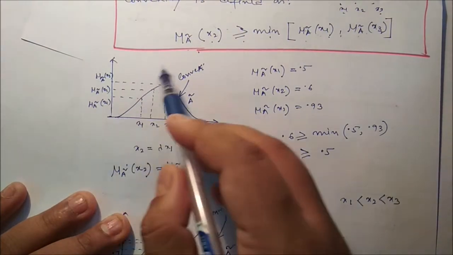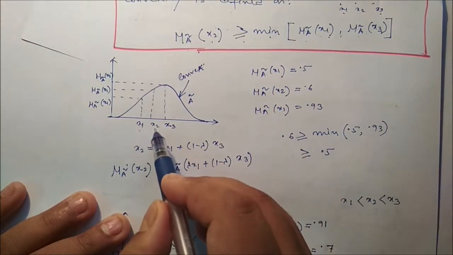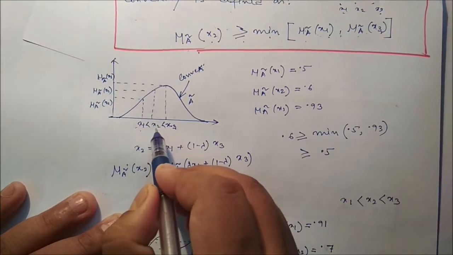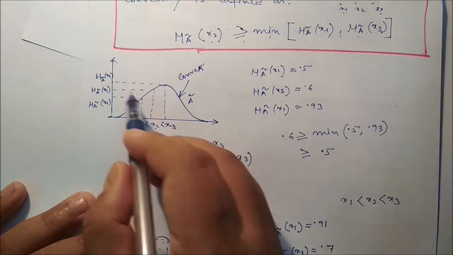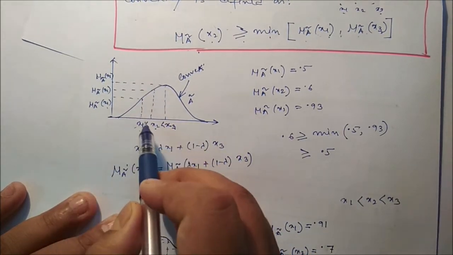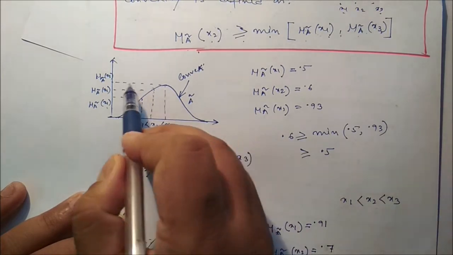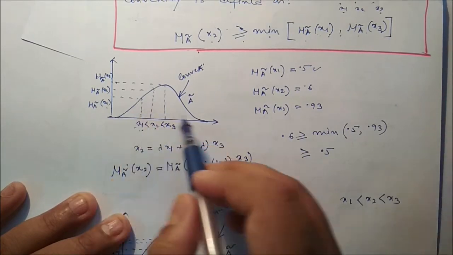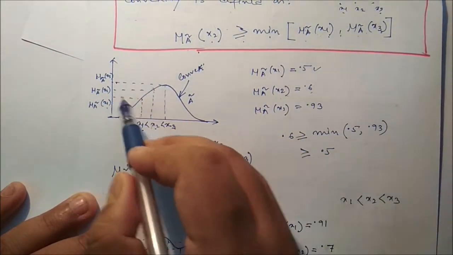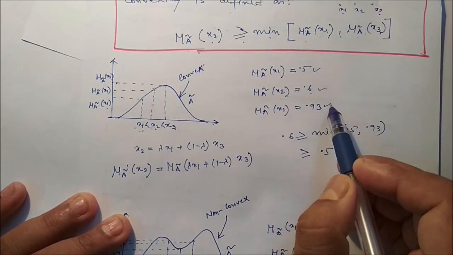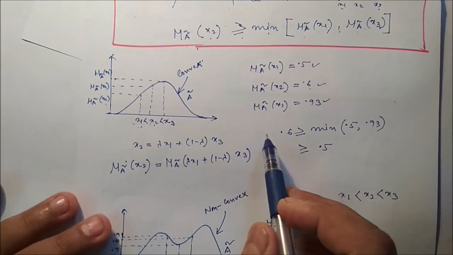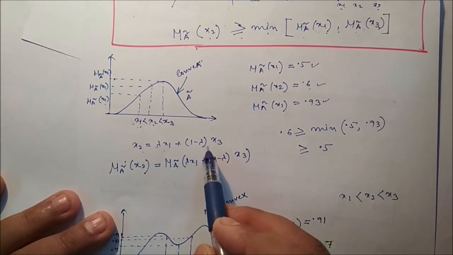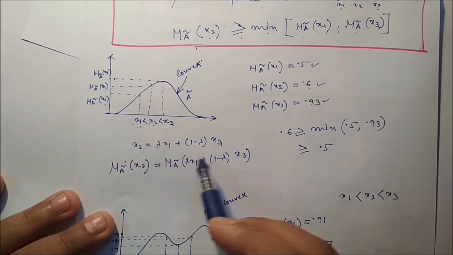So we can see this particular membership function, and here x1, x2, x3, three points are there, and definitely x3 is greater than x2, x2 is greater than x1, and you can see the membership values of x1, x2, and x3. For example, membership value of x1 is 0.5, membership value of x2 is 0.6, and membership value of x3 is 0.93. Now x2 equals lambda x1 plus 1 minus lambda x3, where lambda is a value between 0 and 1.